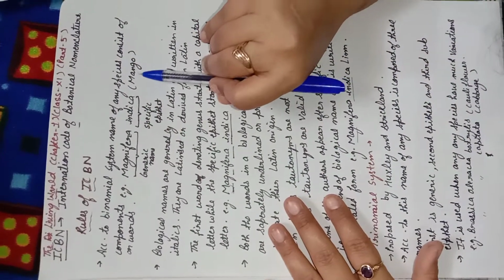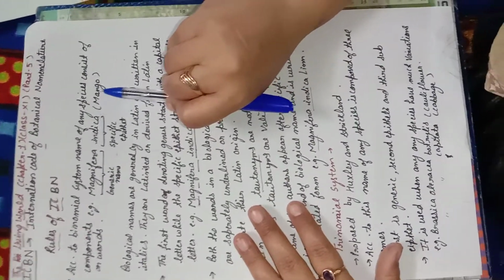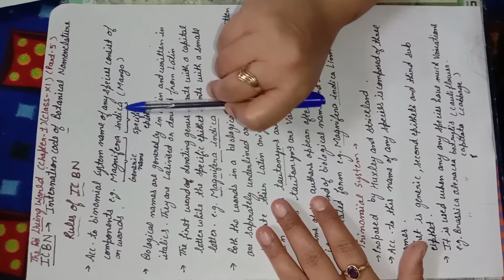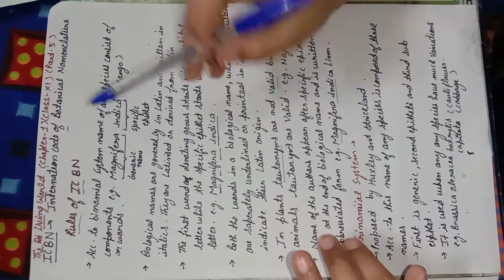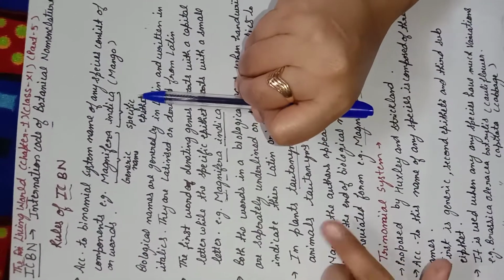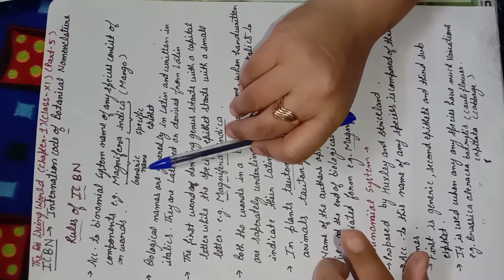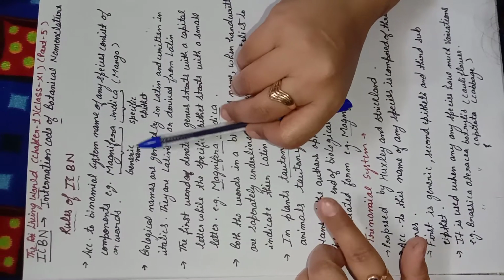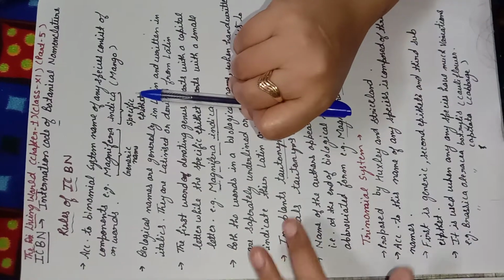For example, here the name of the mango is being given. The name of the mango is Mangifera indica. Mangifera indica means two names are given, and with these two names, the first name is the generic name and the second is the specific name. Got it? The first is the generic name and the second is the specific name, and both the names are written in italics.